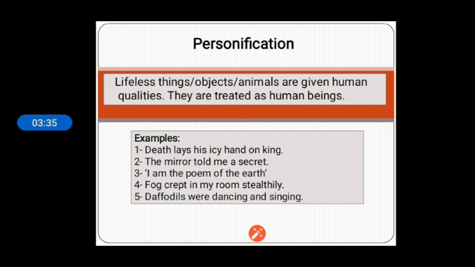The mirror told me a secret. Mirror cannot speak, but the speaking quality is with the human, and telling something is with the human. That has been given to the mirror. I am the poem of the earth. You are going to study in this session in class 11th, there is one poem. In that, rain says that I am the poem of the earth. So rain cannot speak, but rain has been personified here.